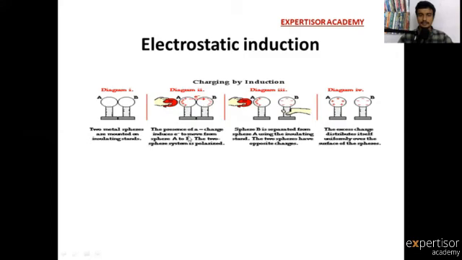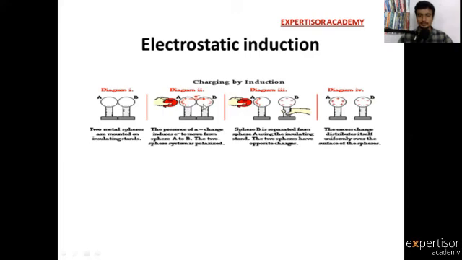Coming to diagram 2, the presence of a negative charge induces electrons to move from sphere A to B. The two-sphere system is polarized. See here, A is positive, B is negative. When there is a negative charge source without any contact, it induces negative charges to move from A to B. That's why the system is polarized.